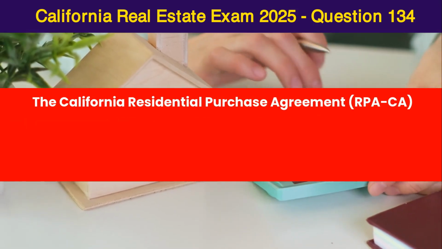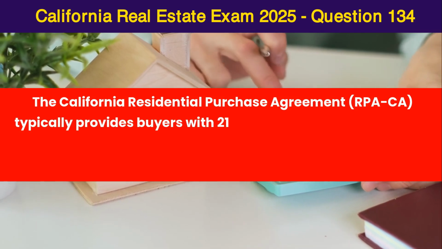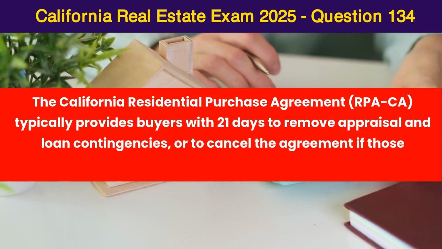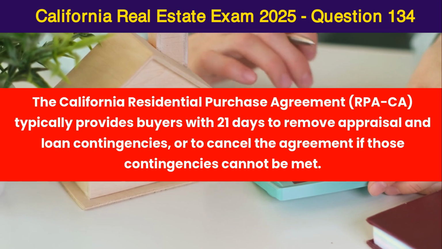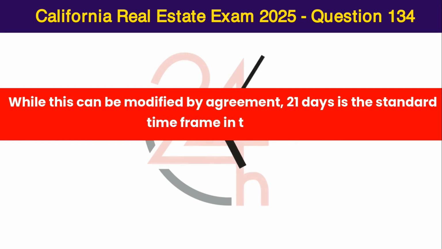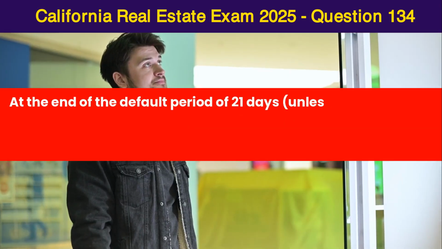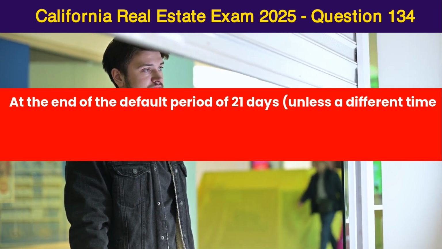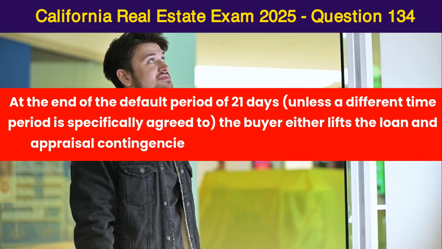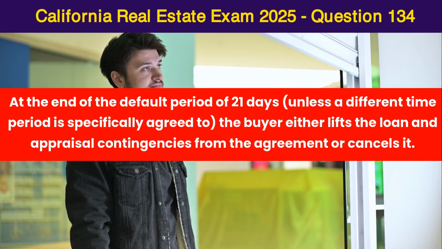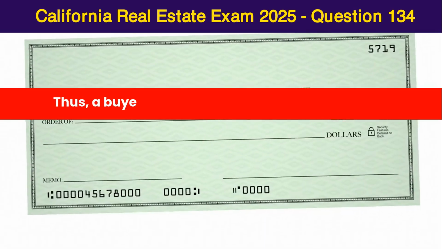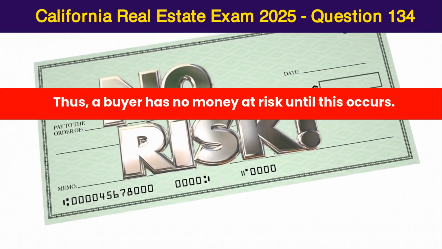The California Residential Purchase Agreement, RPA-CA, typically provides buyers with 21 days to remove appraisal and loan contingencies or to cancel the agreement if those contingencies cannot be met. While this can be modified by agreement, 21 days is the standard time frame in the form. At the end of the default period of 21 days, unless a different time period is specifically agreed to, the buyer either lifts the loan and appraisal contingencies from the agreement or cancels it. Not until the buyer lifts these contingencies can their deposit be forfeited. Thus, a buyer has no money at risk until this occurs.